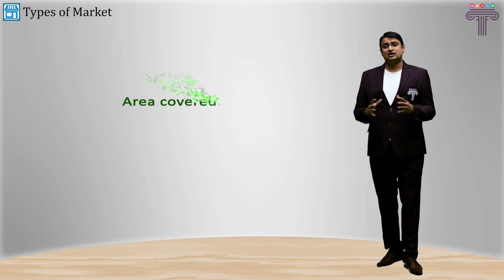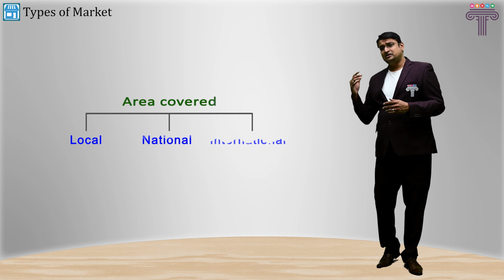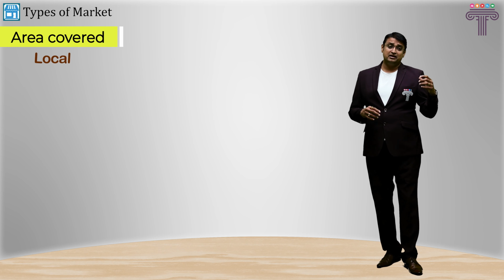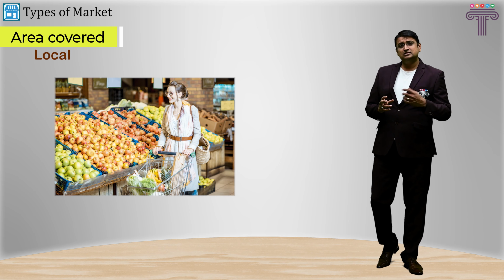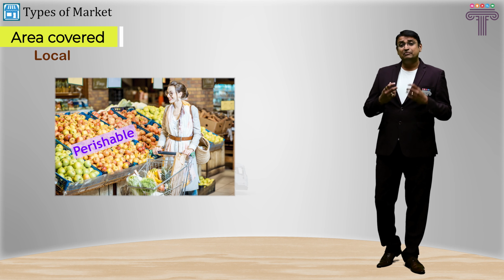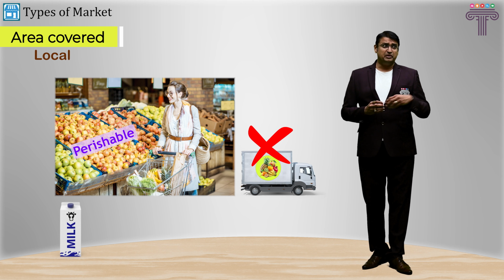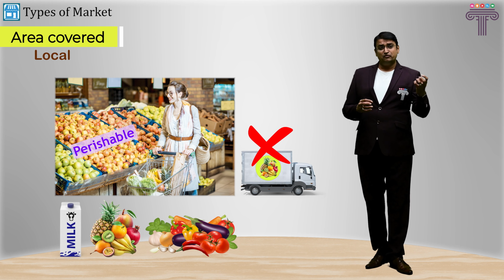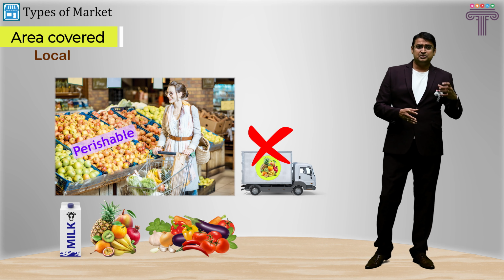See, as the first logic says, the markets are categorized on the basis of area covered in that market. And hence, they are further categorized into three areas: local market, national market, and international market. As the name suggests, in a local market the geographical area is the local vicinity. The very reason that the business happens in the local area is because of the perishable nature or the inability to carry the goods to longer distances. Typically, milk produce, fruits or vegetables which are not able to be carried for a longer period of time or longer distances come under this local market.